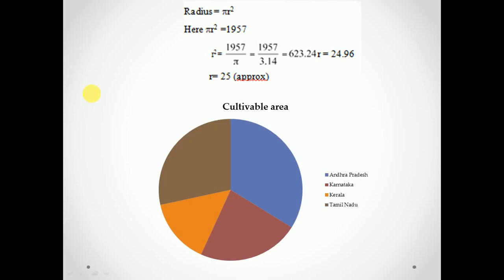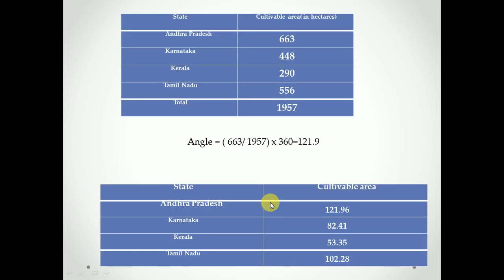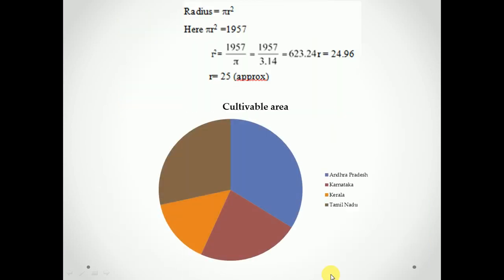We will draw this radius and make the angles using a protractor. This angle is 121 point something, this is 85, this is 50, and the remaining is for Tamil Nadu. So you divide the 360 degrees into the angles we have found. This is the pie chart.